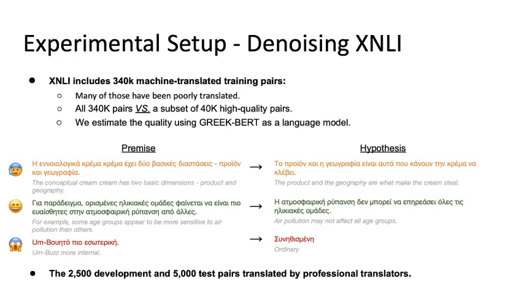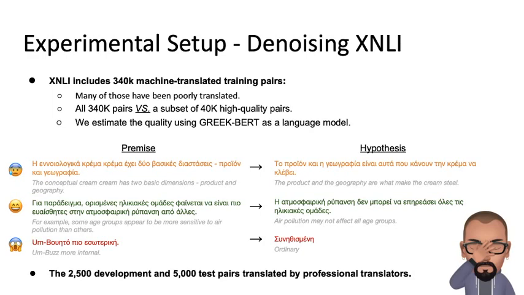Before moving to the experimental results, we would like to discuss another important issue. XNLI is a cross-lingual corpus, whose training pairs have been machine translated from English. Inspecting the dataset, we observe that many of those have been poorly translated from English to Greek, which may harm the performance of the models trained on such noisy data.